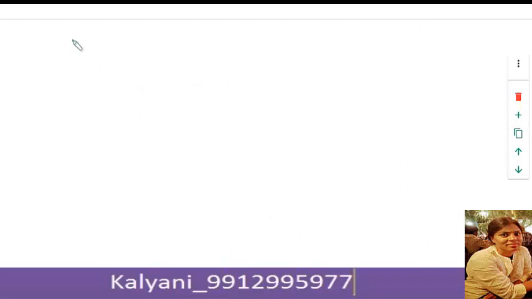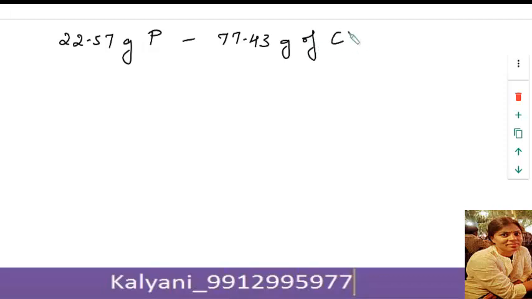So here 22.57 gram of phosphorus requires 77.43 gram of chlorine to form phosphorus trichloride. As we have fixed the weight of phosphorus to 1 gram, therefore 1 gram of phosphorus would require x gram of chlorine.